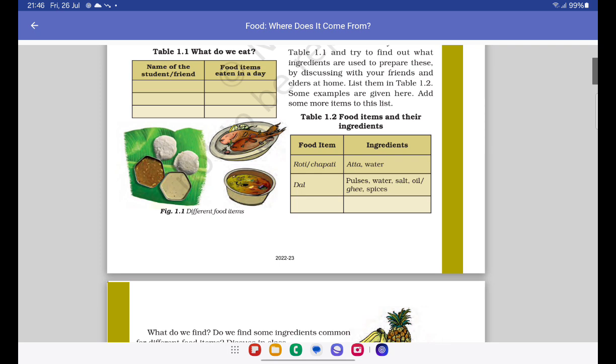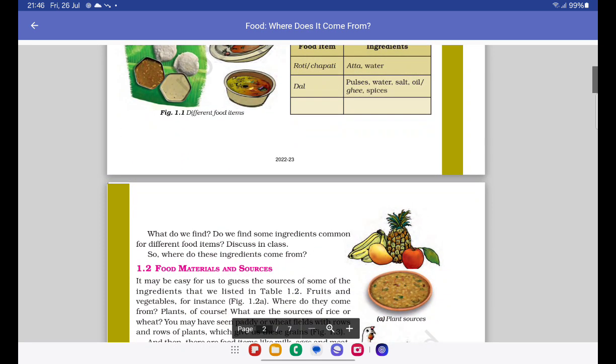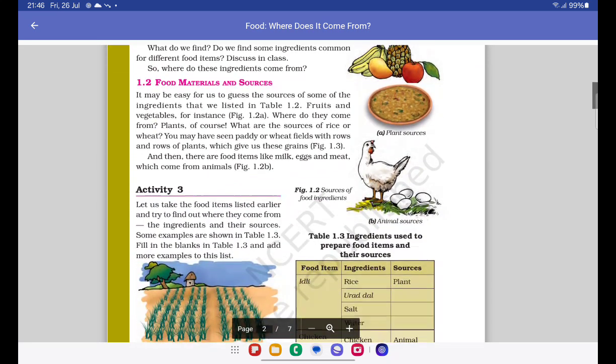Moving on to dal, the pulses. We require pulses for making a dal, right? Where do pulses come from? They again come from plants. Water can come from anywhere. Water is a universal source. Then salt, where does salt come from? Salt has several sources. Some salt is found as rock salt. Rock salt comes from rocks made up of salt, deep in the mountains or some other places. Then we have the spices. Spices are again a mixture. They come from various sources, and sometimes all those spices are just mixed up to make another kind of spice.